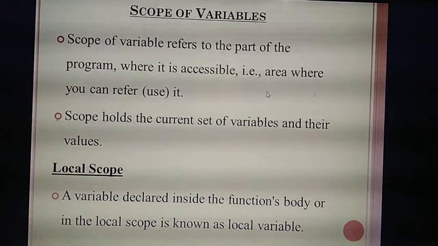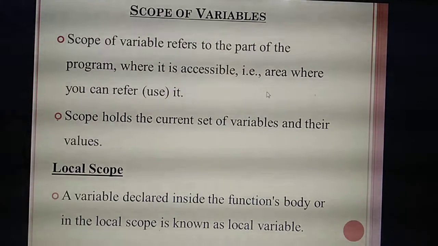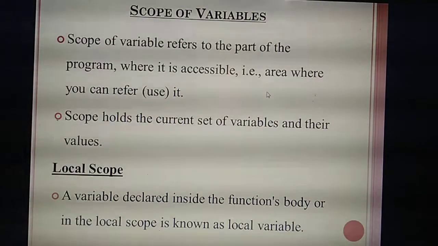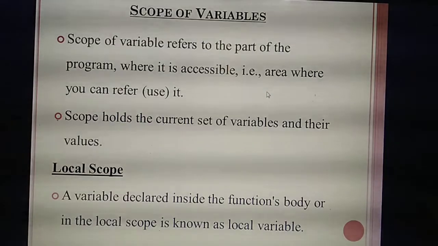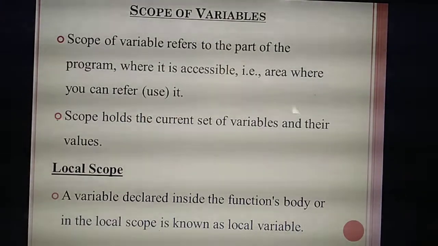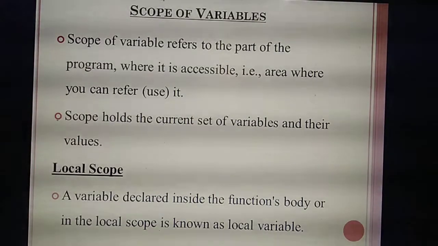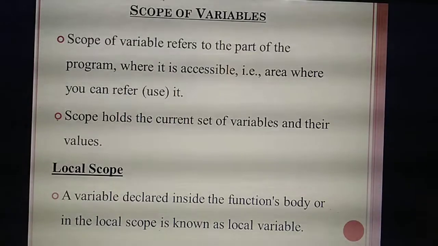What's the meaning of visibility? In which part of the program the particular variable needs to be visible. So in that part of the program, whatever values you are giving to the variable, it will hold the current variables, and based on that you will get the output. Understand? So the first scope is local scope. So what do you mean by local scope? The variable you are defining inside the function.